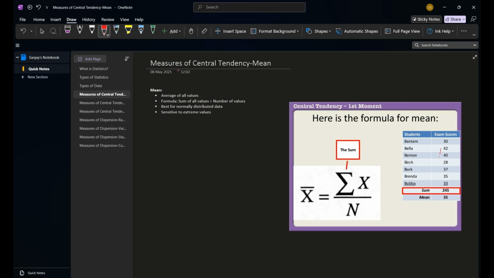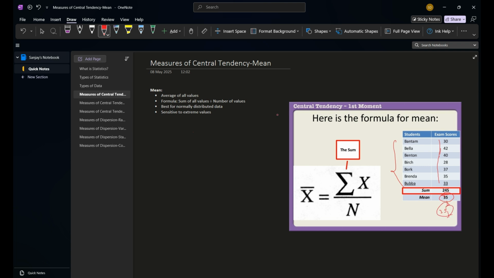Mean is a very commonly used measure, which is nothing but the average of all the values. Here we sum up all the values and divide by the number of samples, and we get the mean. So the middle value is 35 for this data.